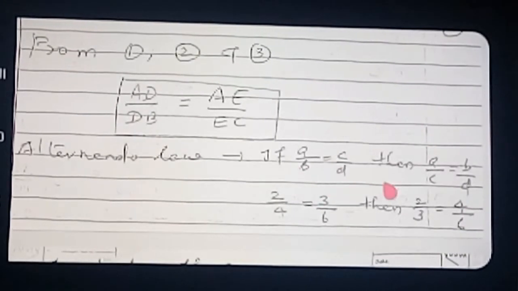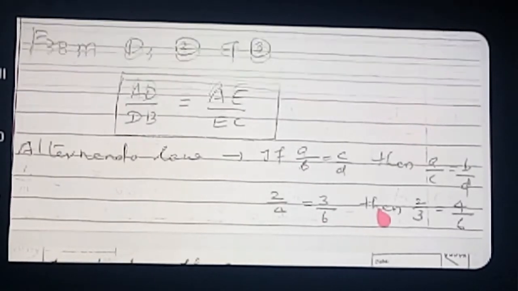Therefore, if 2 ratios are equal, then the alternando law is satisfied. So in the alternando law, what will you do? You only interchange. What will we interchange? Only the middle terms. Okay. This law we are calling alternando.